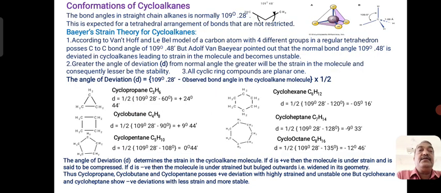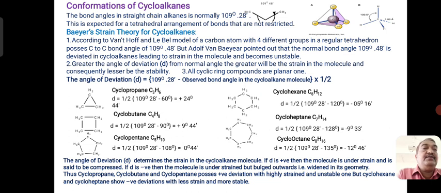Now, if anyone wants to see what would be the conformations of cycloalkanes, let us see the Baeyer strain theory for cycloalkanes. The normal bond angle in a carbon-carbon chain is 109 degree 28 minutes.